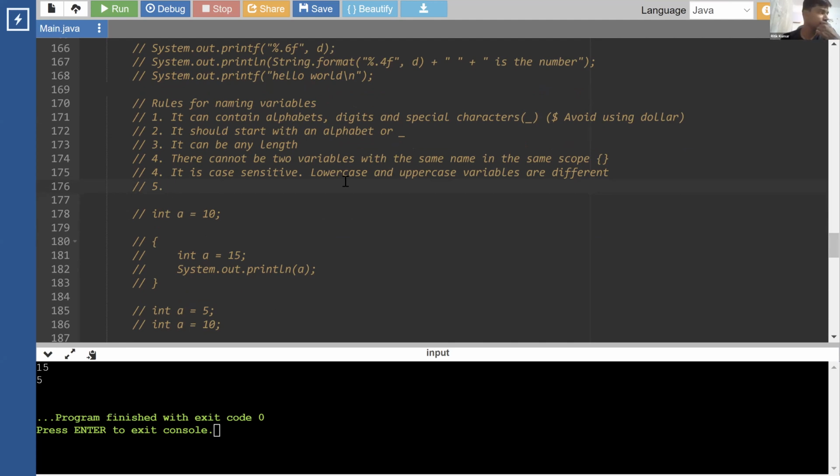What did I miss? Variables cannot have the same names. I missed something. Okay, this is 5. There is only one that I'm missing. I'm not able to recall.